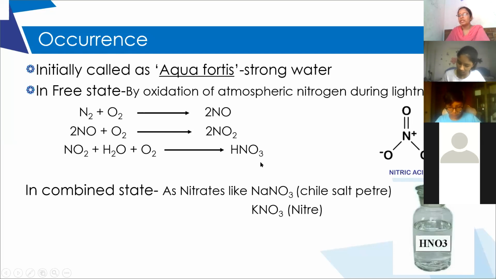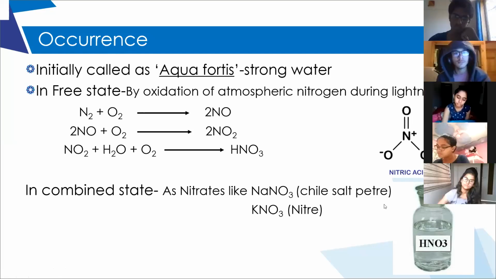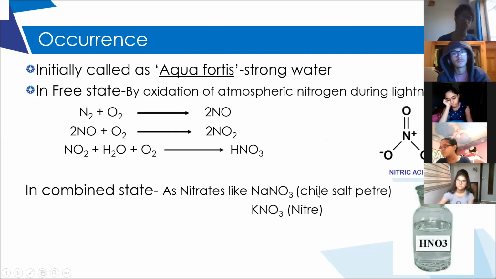I repeat, metallic nitrates are formed when hydrogen in nitric acid is replaced with metals. Are you able to follow? Sodium nitrate is called chile saltpeter, whereas potassium nitrate is called niter. These are the common names which you have to learn.